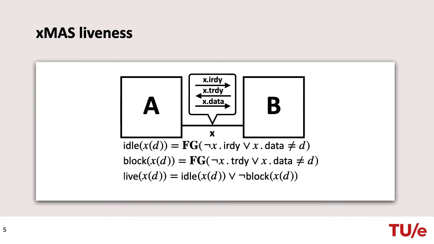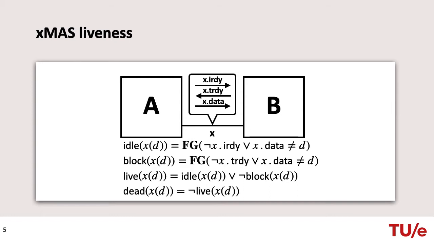We say that channel X is live for datum D when either it is idle for D or it is not blocked for this D, or, viewed as an implication, whenever channel X is not idle for D, it is also not blocked for D. If a network is not live, there is a path in the network that satisfies its negation, which is characterized as dead.